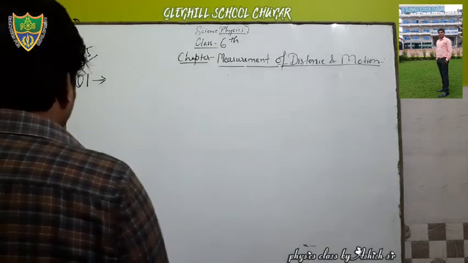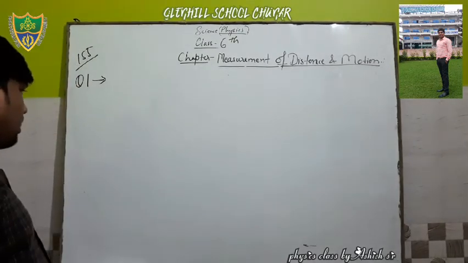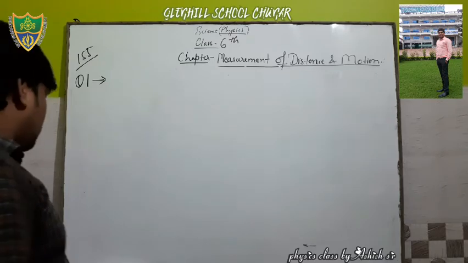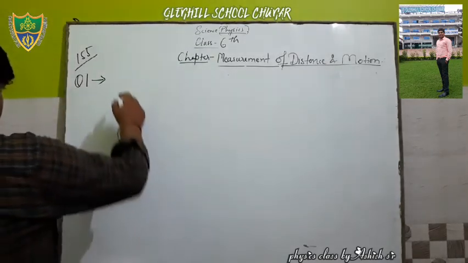What kind of motion is shown by Earth moving about its own axis?